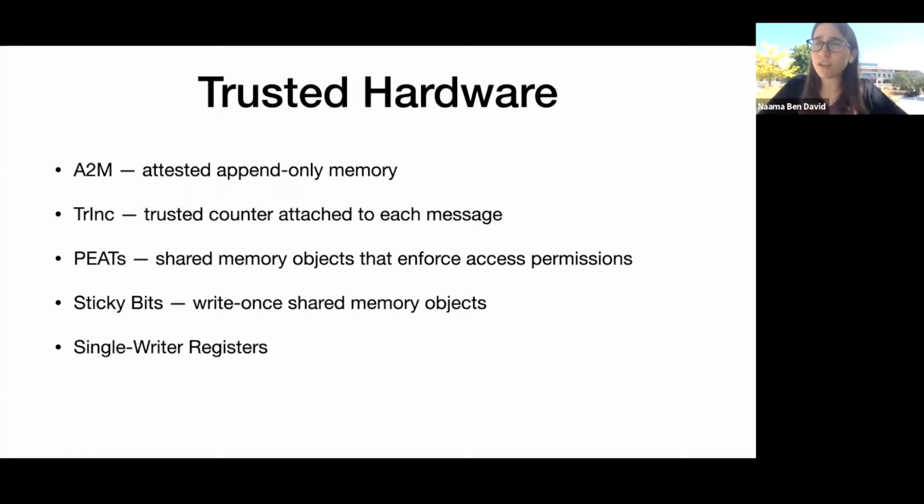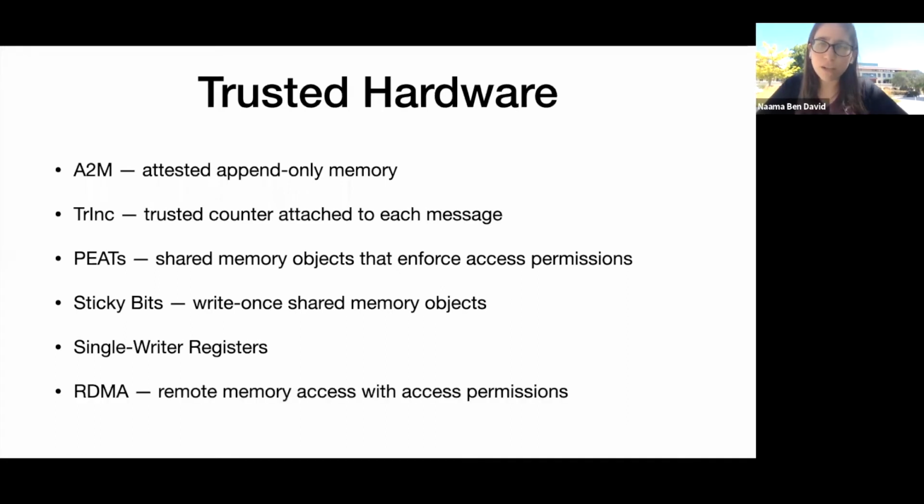Single writer registers have also been shown to increase fault tolerance for Byzantine settings. Similarly, RDMA, or remote direct memory access, gives different machines in a network direct access to each other's memory, and it can enforce access permissions similarly to single writer registers. This was just to give you a high level overview of the kind of mechanisms that exist, and there actually are quite a lot more in the literature.